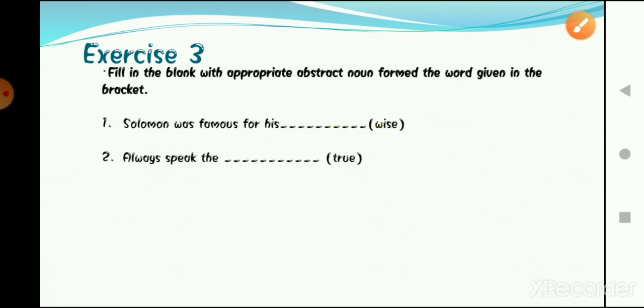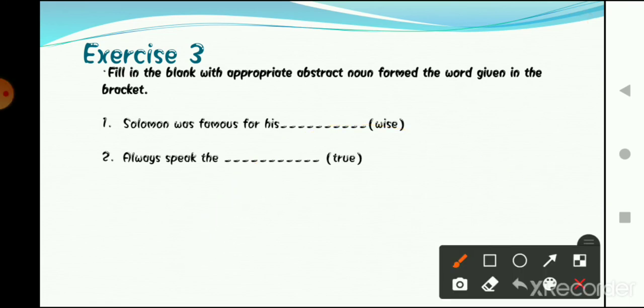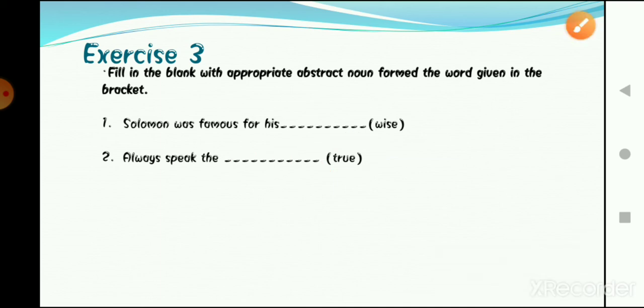Now the second one is, always speak the dash. So here the word is true. So yes, truth. Here we will use the word truth. Always speak truth. It is an abstract noun. Yes, we cannot touch it, we cannot see it, we can only feel it.